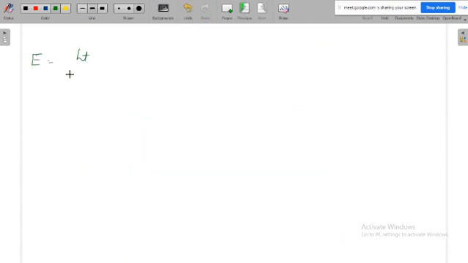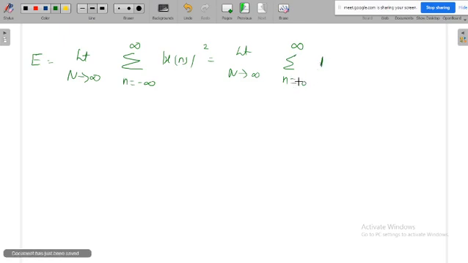The energy formula is equal to limit n tends to infinity. As it is in the discrete domain, instead of integration we put summation from n equals minus infinity to plus infinity of x of n whole square. Now, our signal varies from 0 to infinity only, so we put that range. From 0 to infinity, what is the value of the sample values? Always it is producing 1. When n is equal to 0, 1, when n is equal to 2, 1.